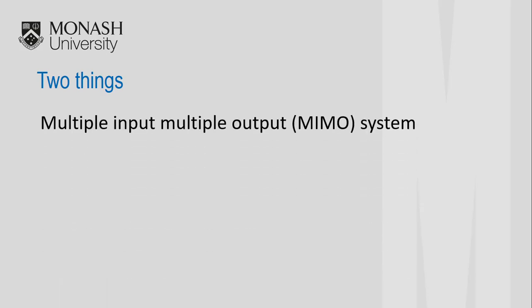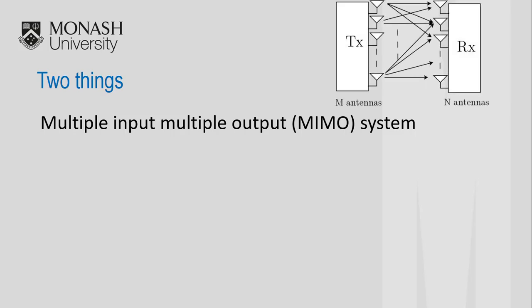Now, before we move to the Alamouti code and the Golden code, there are two things we have to know. First is multiple input, multiple output. Multiple input, multiple output is an antenna technology with multiple antennas at both the input and output side. This figure shows the model of the system. M transmitter antennas send information to N receiver antennas. Mathematically, the relationship between the sent information X and the received information Y is Y equals H times X plus N, where H is the channel matrix and N is the noise. This equation will be used later.